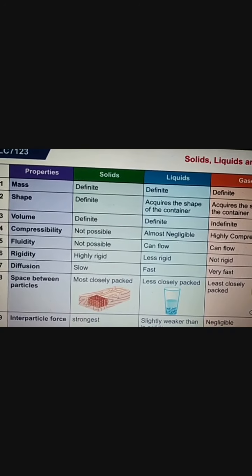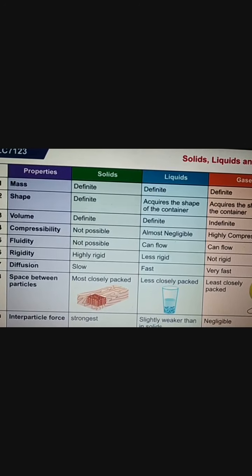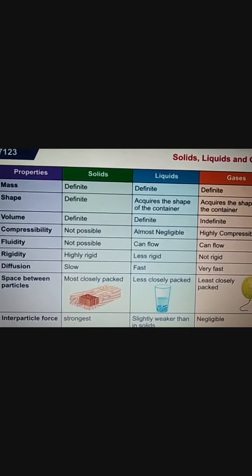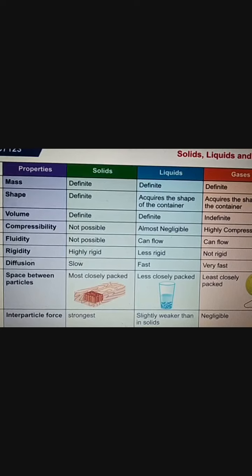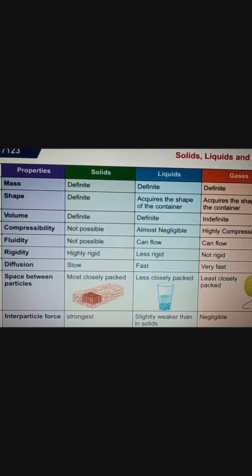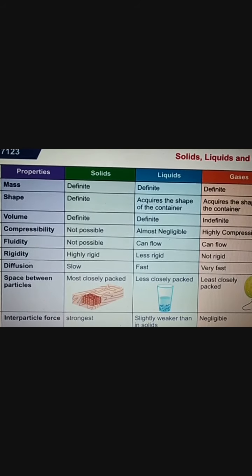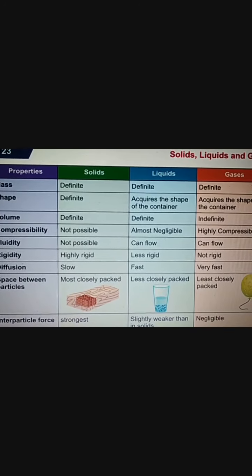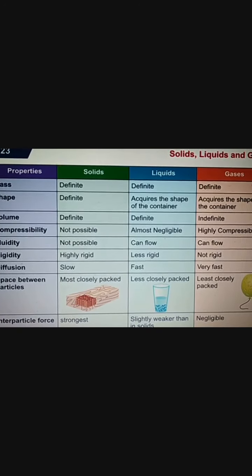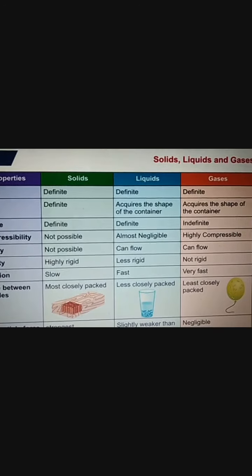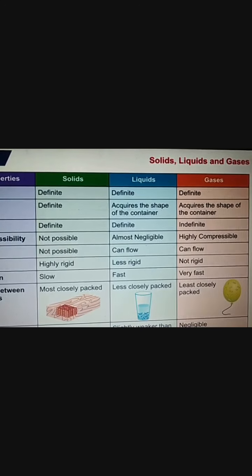Now you see the first property, that is mass. Solid has definite mass, right? Liquid also has definite mass and gases also have definite mass. Let's move to the shape. Solid has definite shape, correct? If you place ice in a container, what happens? Will it take the shape of the container? No, it has a definite shape. Then liquid acquires the shape of the container, correct? In the first part we discussed this in detail, right? I hope you remember. Then gases also acquire the shape of the container.